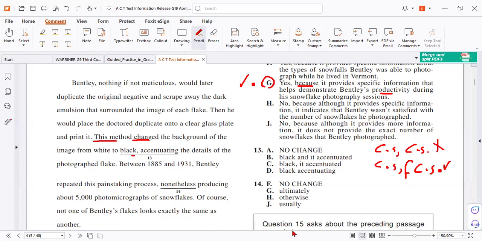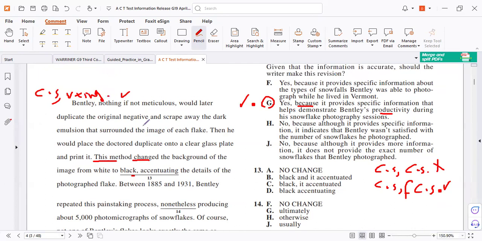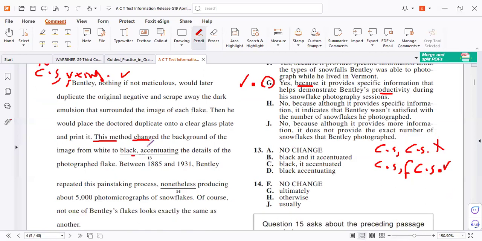So it must be letter A. Because the structure: complete sentence, comma, and then present participle phrase, full stop, correct. And this verb is done by the subject of the clause, so it's correct. So what or who is accentuating the details of the photographed method? So that means A's structure is correct, as we memorized.